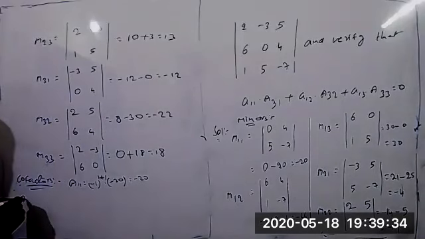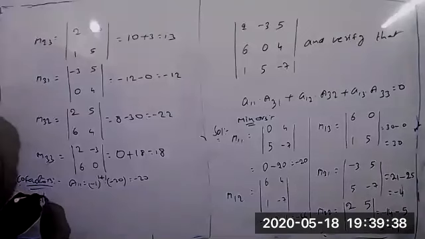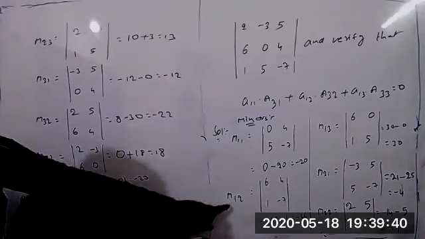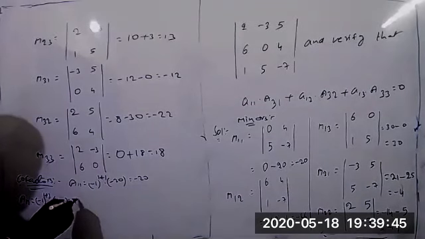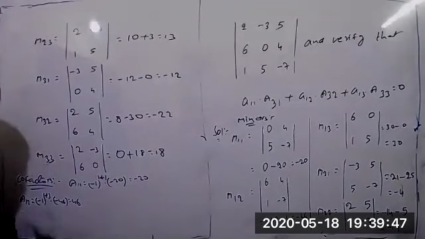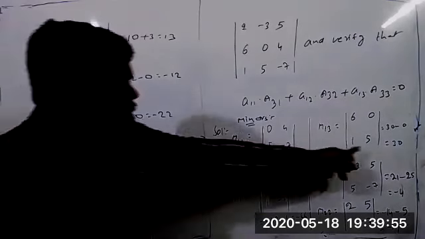Next, in the same way, A12 equals minus 1 to the power 1 plus 2 into M12, equal to minus 46, so this is equal to plus 46. Am I correct? Next, A13 equals minus 1 to the power 1 plus 3 into M13, equal to 30, we got.